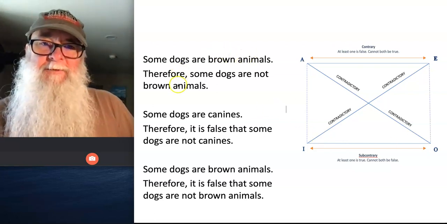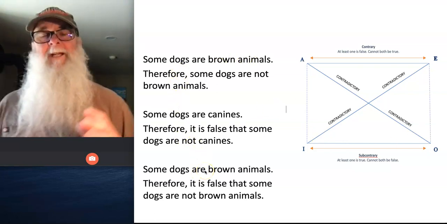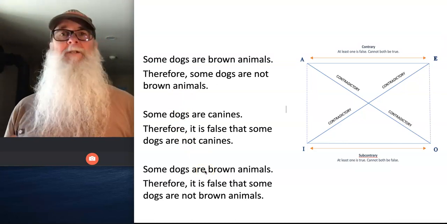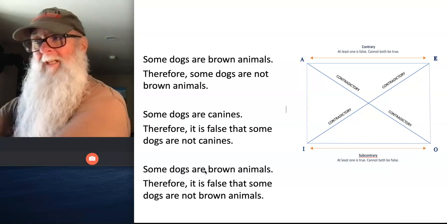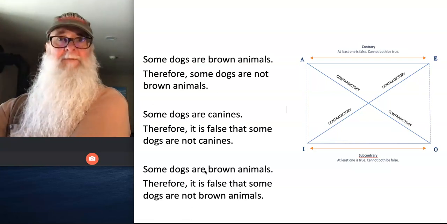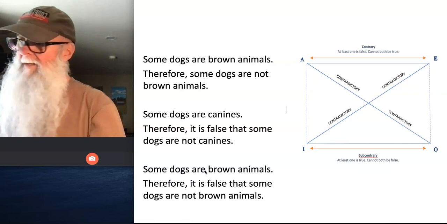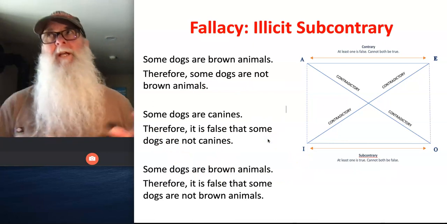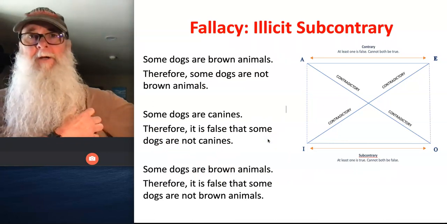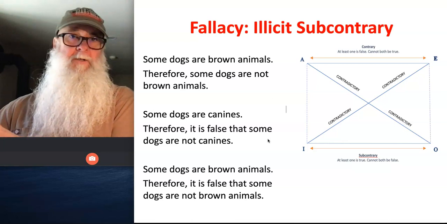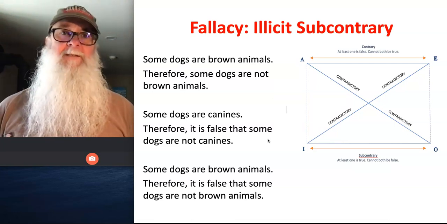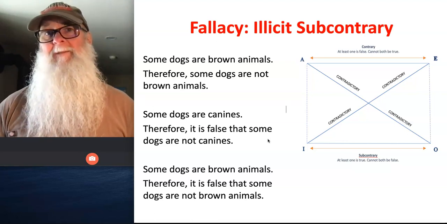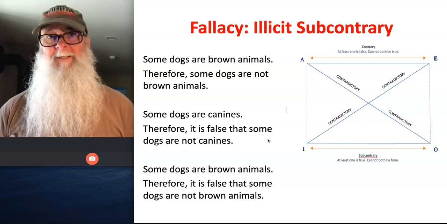So what's tricky about these 3 arguments here is that they all happen to be comprised of statements that are true. And they happen to be comprised of statements that used in our daily life would imply the corresponding other statement, the corresponding I or O statement. But strictly logically speaking, that's not the case. In fact, when we try to deduce the truth value of an I or an O claim from its corresponding I or O claim being true, we've committed the fallacy of illicit subcontrary. And the fallacy of illicit subcontrary makes an argument invalid when we've adopted the Aristotelian standpoint.